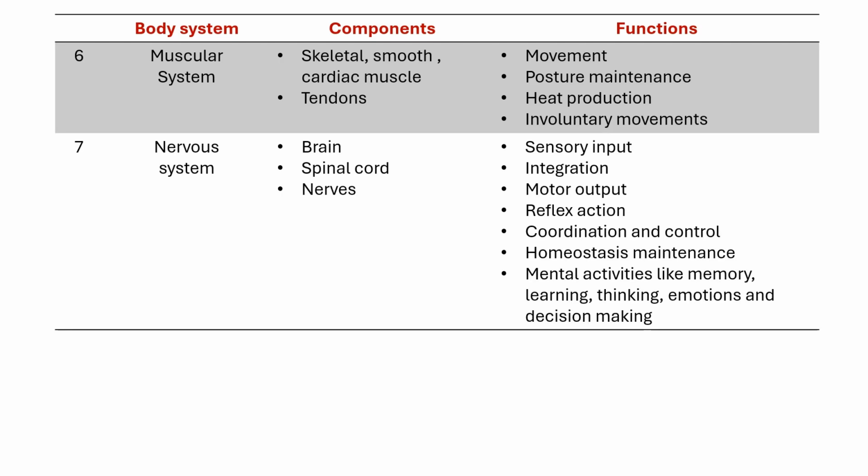Okay. Next system is the nervous system. Its components are brain, spinal cord and nerves, and its functions are sensory input, integration and motor output. Sensory input is nothing but receiving the information, integration is nothing but understanding and processing that information, and motor output is nothing but response. To understand this clearly, let me give you an example.